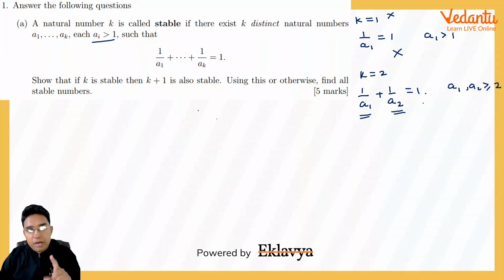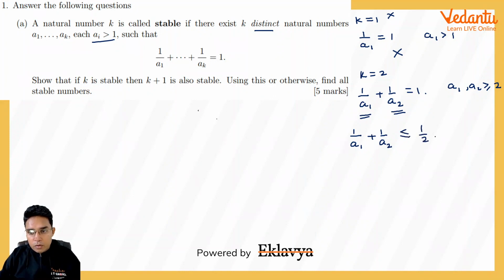It could have become 1 if they both were 2, 2. So 1 by 2 plus 1 by 2 equal to 1. But if they have to be distinct, then a2 will be at least 3. So the sum cannot be 1. In fact, the maximum sum of these two reciprocals will be less than or equal to 1 by 2 plus 1 by 3, which is 5 by 6. So if k is equal to 2, the sum of reciprocals of these two numbers with this condition will always be less than 1. So k equal to 2 is also not a stable number.